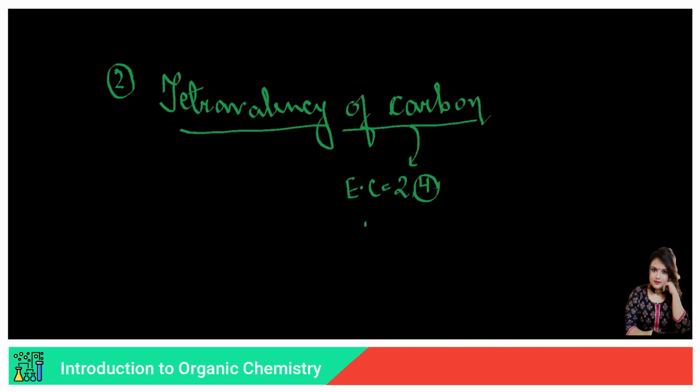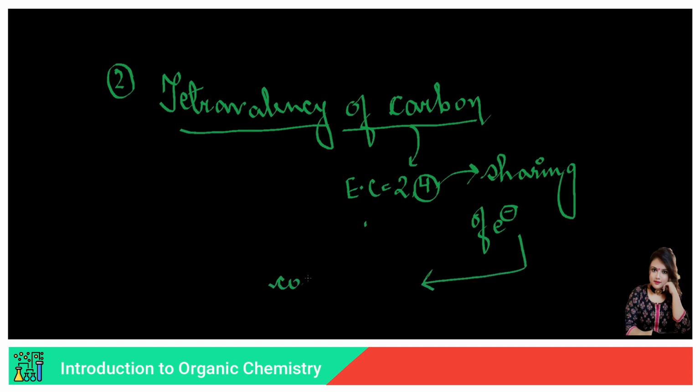So it was concluded that carbon will actually do what? It will share its electrons instead of giving its electrons or transferring its electrons to anybody. It will share its electrons, sharing of electrons. Now what do you mean by that? Sharing of electrons actually means formation of a type of bond which we refer to as covalent bond.